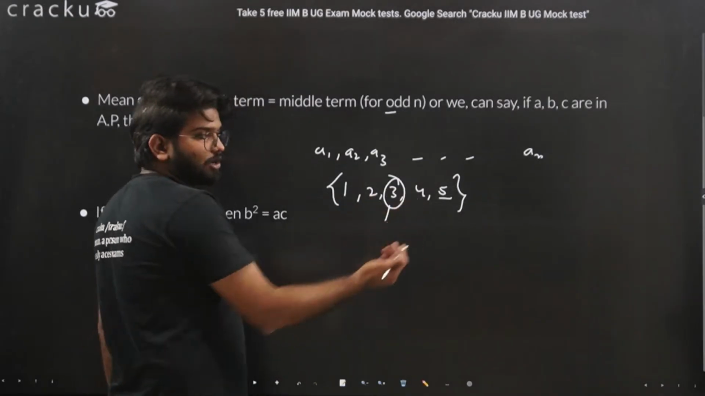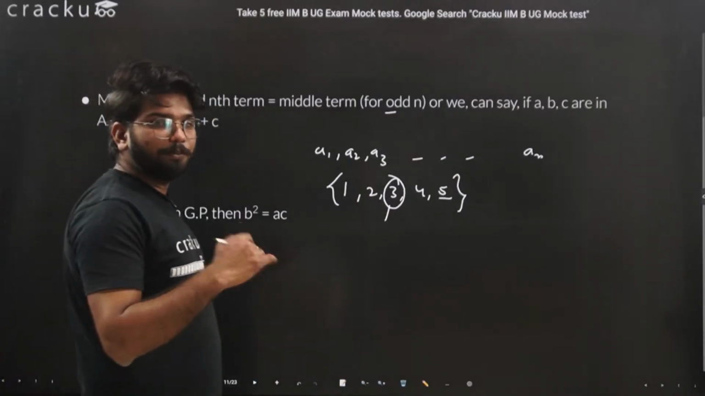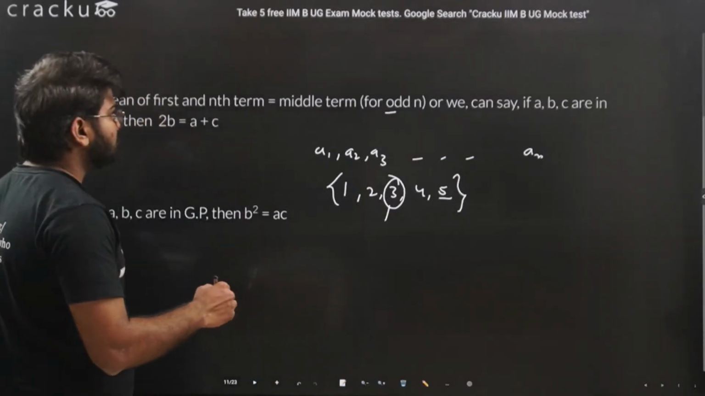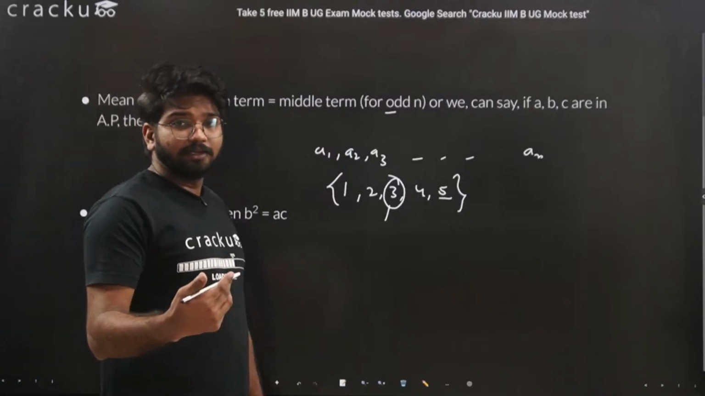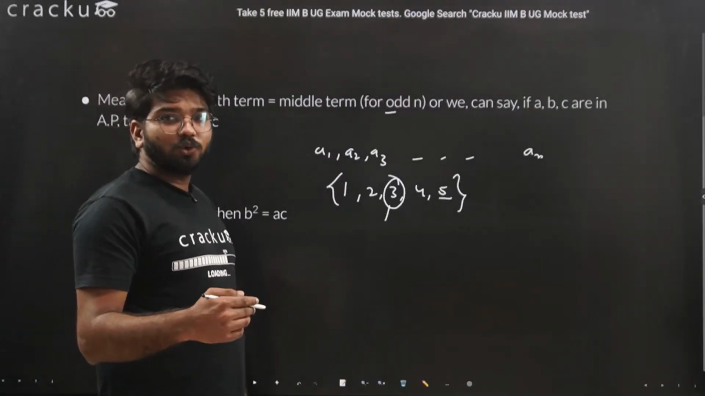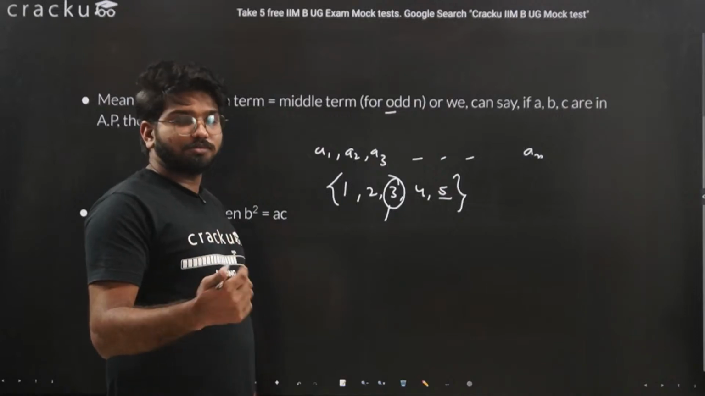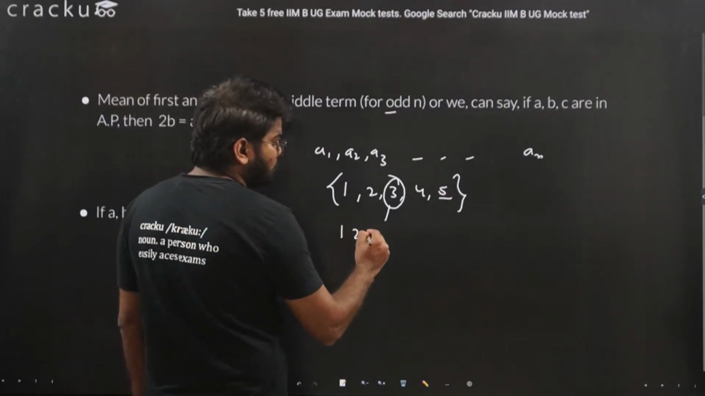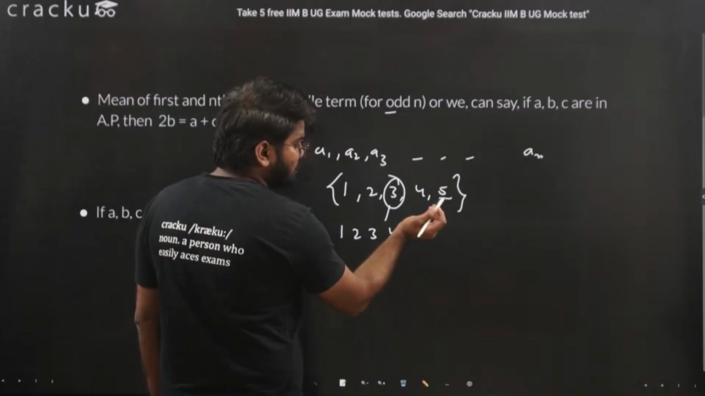So if the number of terms is odd, then the mean is equal to the middlemost term. If the number of terms is even, then the mean will be equal to the mean of the middlemost two terms. Let's say 1, 2, 3, 4, 5, 6.